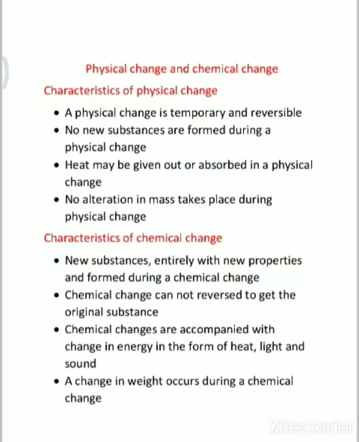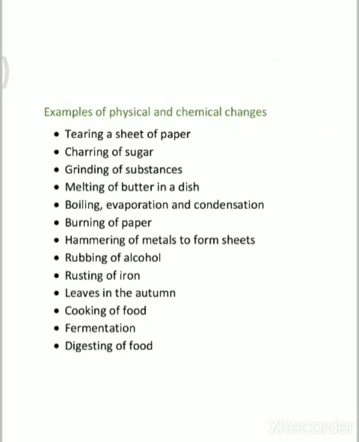Another example we can take is the rusting of iron. Here the weight will be a little more than the original weight of the iron. Okay, so you understood both the changes. Then we will see some examples of physical changes and chemical changes.